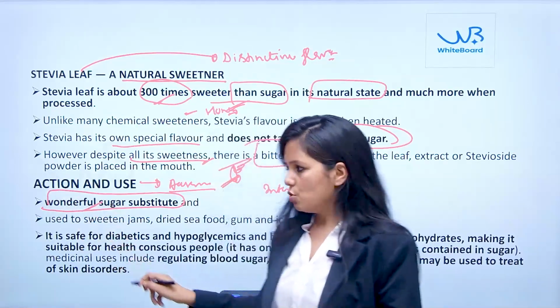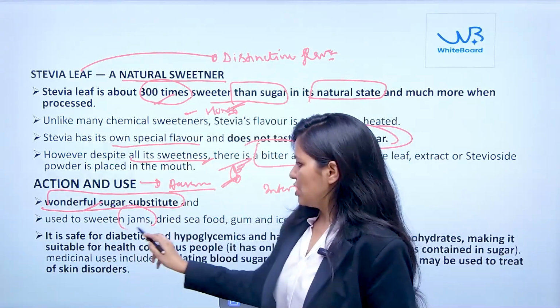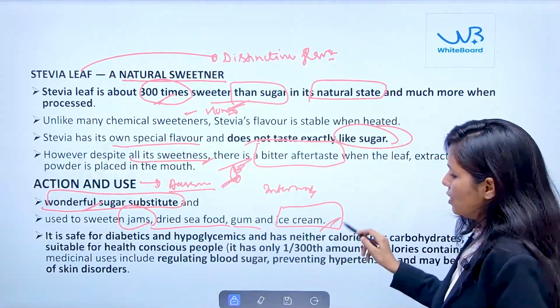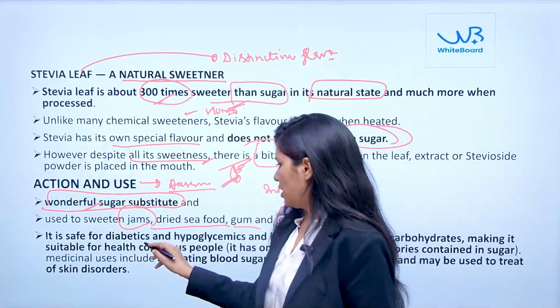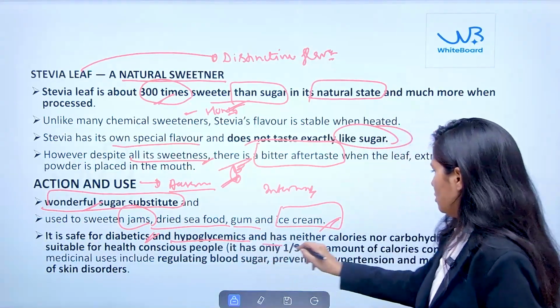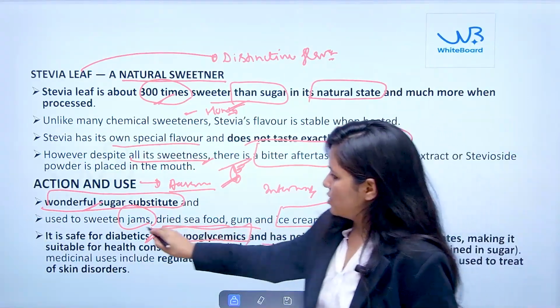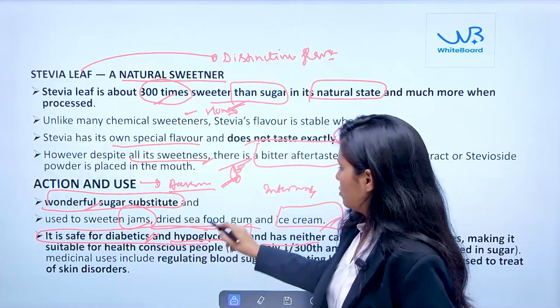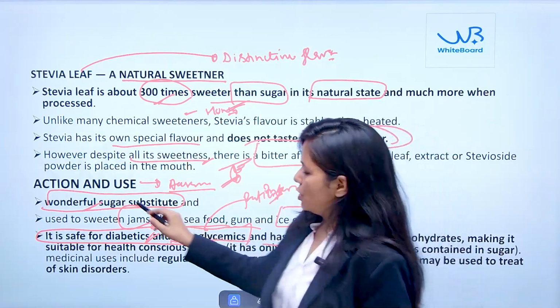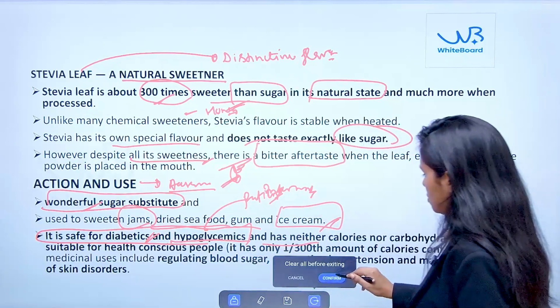Sugar. So it is used in basically jam, dried seafood, gums and ice cream, and it is safe for diabetics and hypoglycemic and diabetes-related patients. Fine. So this is about its action and use.